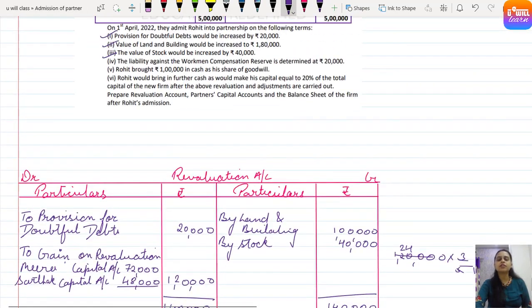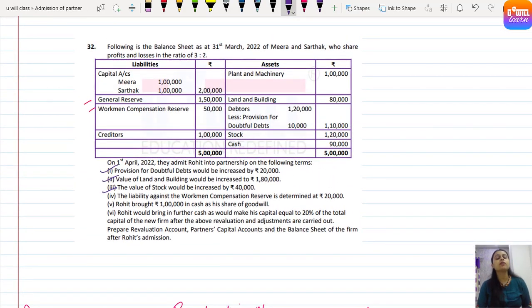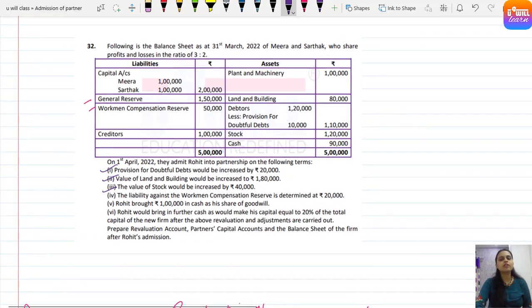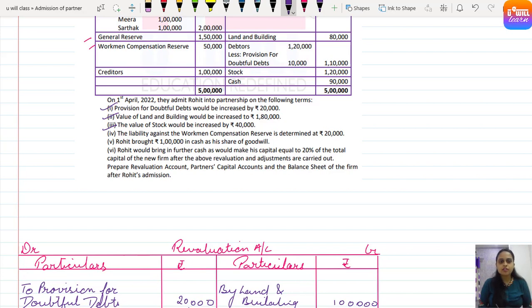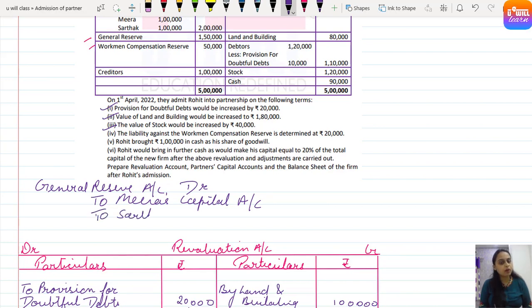Now it's our time to check the balance sheet if we have any reserve, accumulated profit or accumulated loss or fictitious asset. So yes, we have reserve 1,50,000. You know very well general reserve has credit balance. Got it? So when you distribute general reserve among old partners, it has to be debited. So general reserve account debit, general entry only I am writing here. General reserve account debit to Meera's capital account and to Sarthak's capital account. Entry you must know because many times they just ask you to write the entries, right?